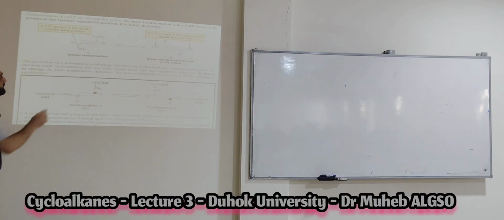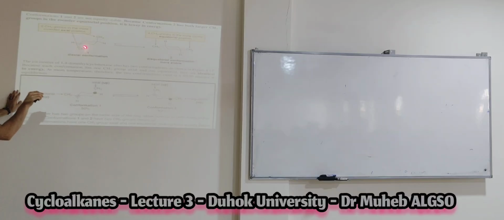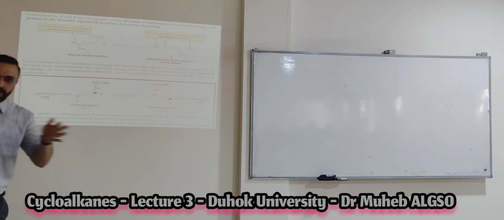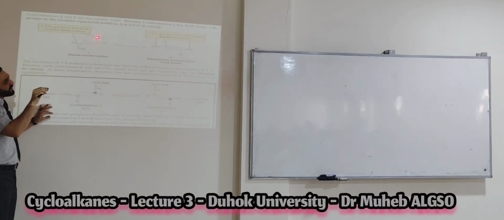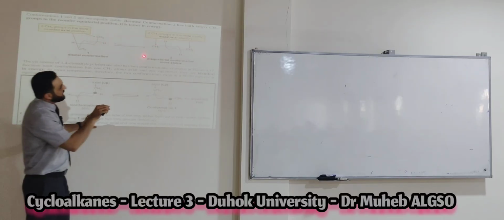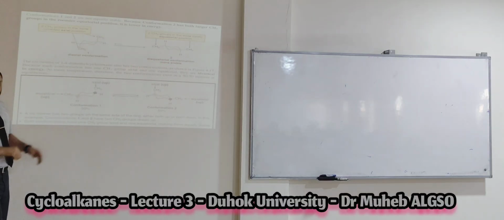If I just want to make a flip, this will go to the up and this will go to the down. When this goes to the up, that means the axial will be converted to what? To equatorial. I told you before, don't forget that: when you make a flip, the axial atom is converted to equatorial, and the equatorial atom is converted to axial, and vice versa. So when this flips to the up, this axial gives you equatorial, and the axial here also gives you equatorial. Look, di-equatorial conformation. Also, this is trans, but di-equatorial.